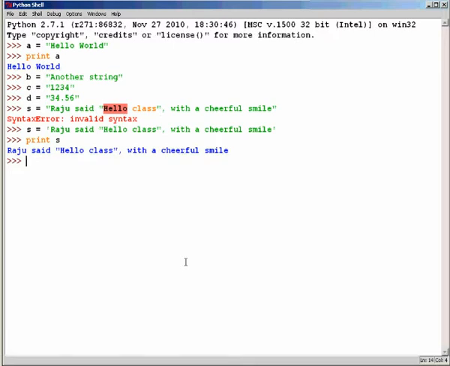Now what if a string has single quotes in it? The answer is very simple. Enclose it in double quotes. Okay. Now how do we define a string that contains both single quotes and double quotes?